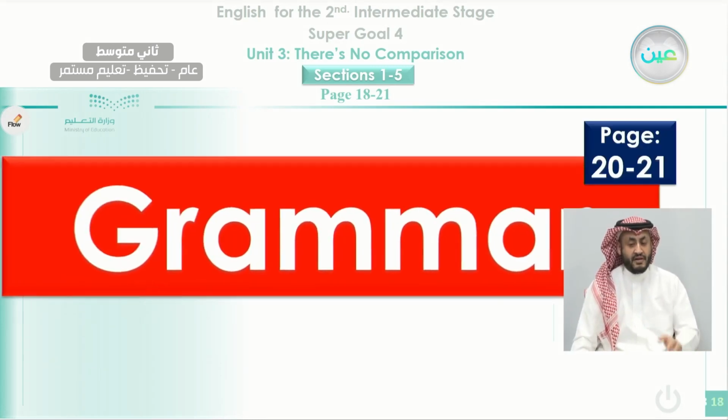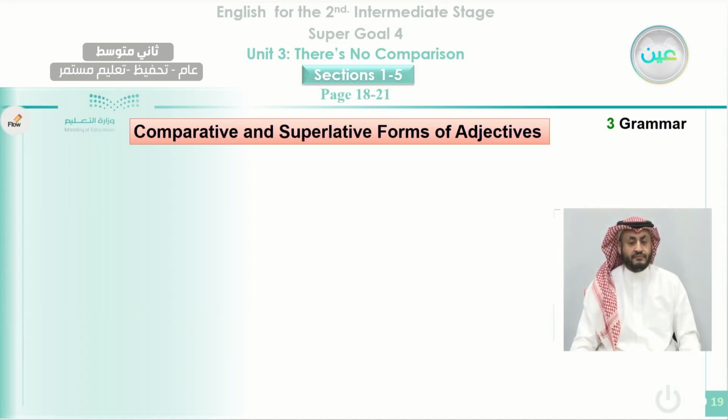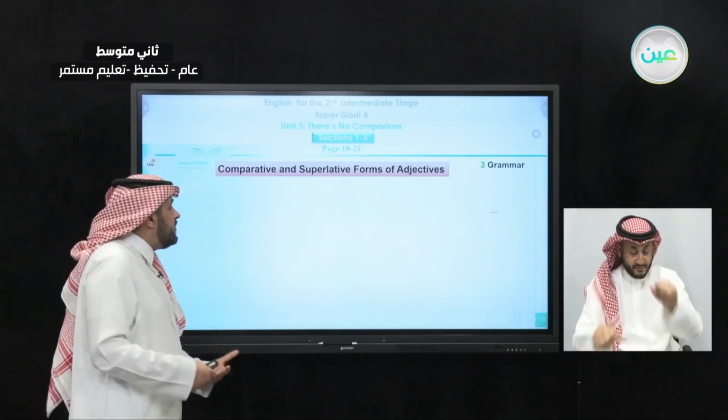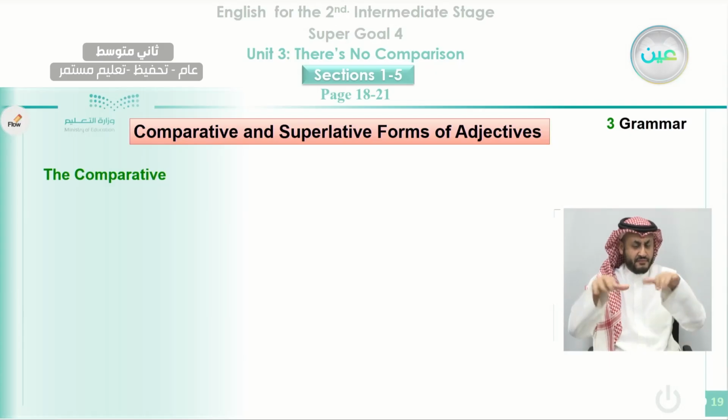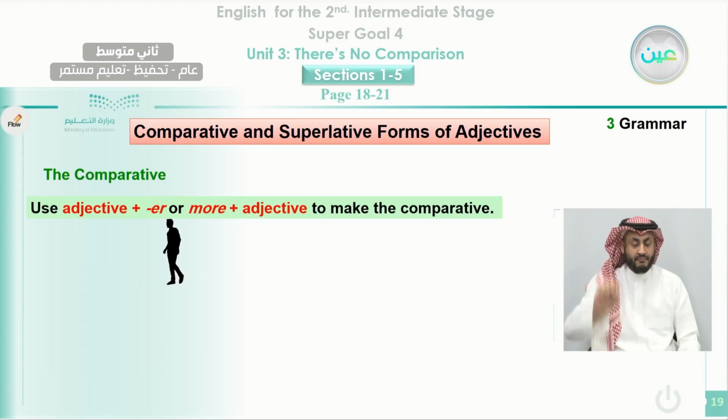The second part of our class today is about grammar. In the grammar here, we mentioned some of the examples about comparative and superlative forms, and we will talk about them in detail now. For the comparative, we use adjective plus er, or more for the long adjectives, as we mentioned a while ago. Like here, we have this one, which is Imad. Imad is tall, okay?